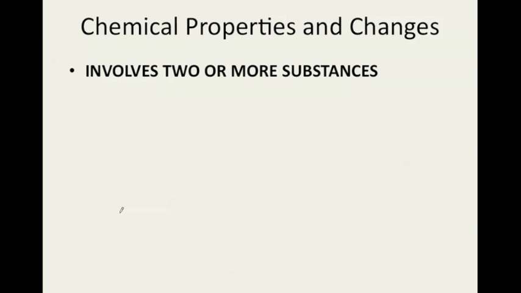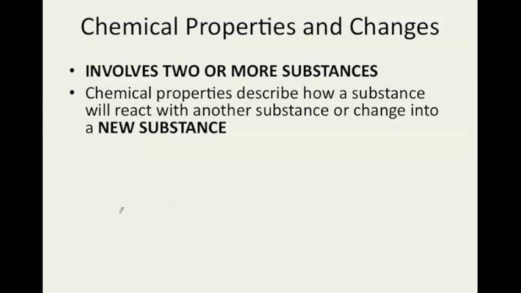When you talk about chemical properties, you're usually discussing the interaction between two different chemicals. It usually involves two or more substances. Chemical properties describe how a substance will react with another substance and change into a new substance. So it's not talking about its shape just changing. It's saying, how will hydrogen react with oxygen and produce a new substance such as water or hydrogen peroxide? Or how will glucose react with oxygen and produce energy and give off carbon dioxide and water vapor?